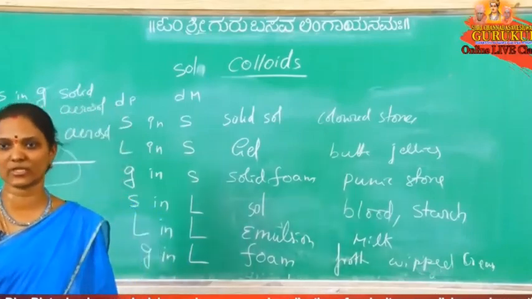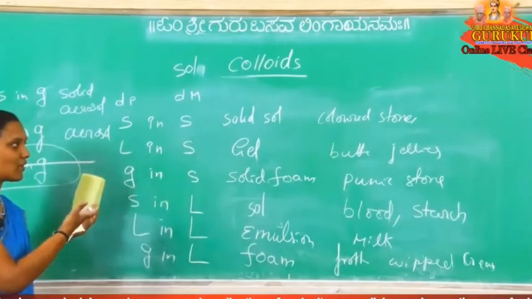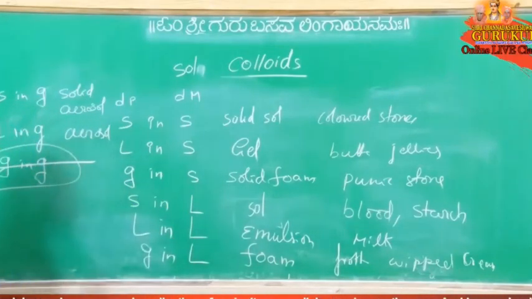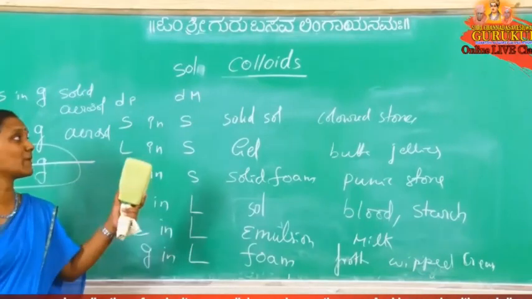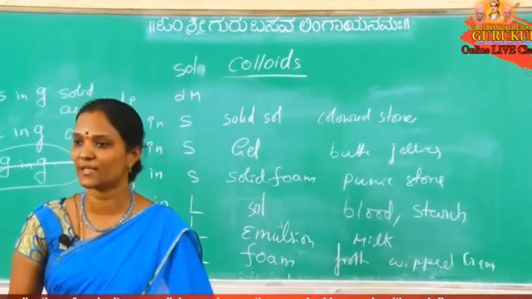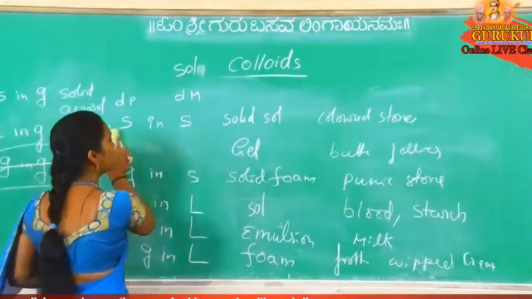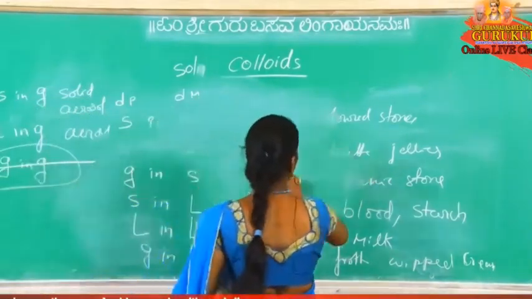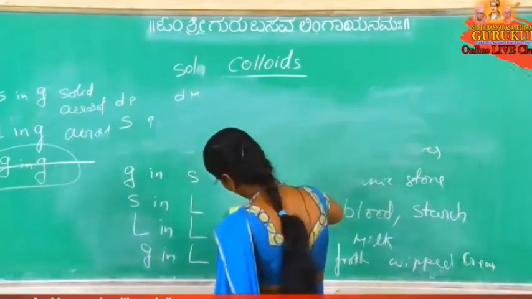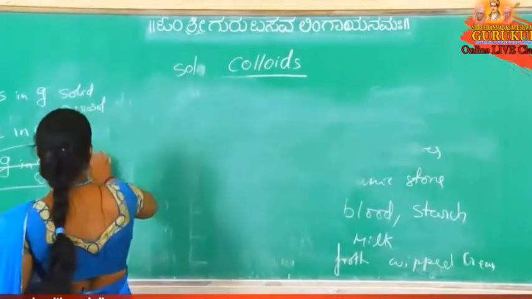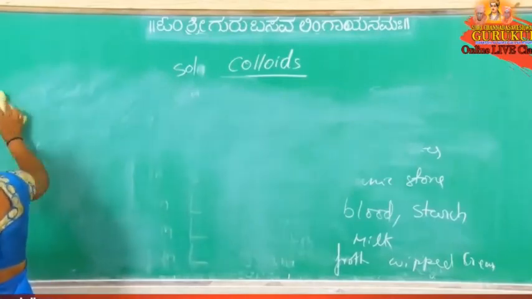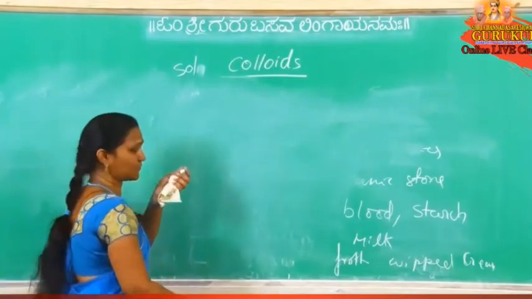Like this they will ask questions, examples or name or what is the dispersion phase and dispersion medium. This classification is the important one. So based on physical state of dispersion medium and dispersion phase, total 8 types of colloidal solutions. So next one, based on nature of dispersion medium, types of colloidal solutions.